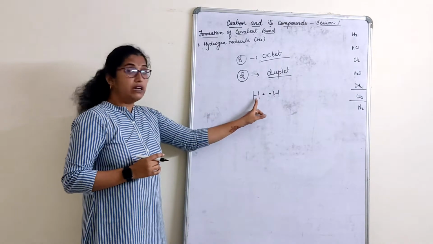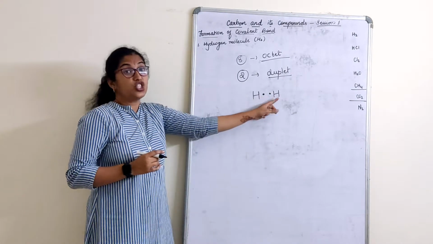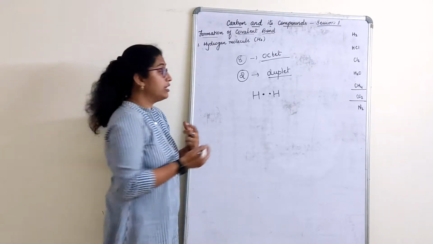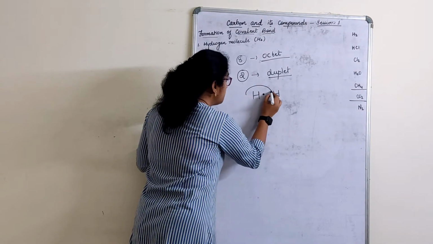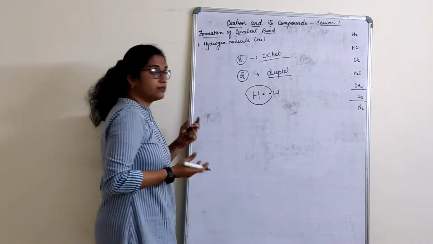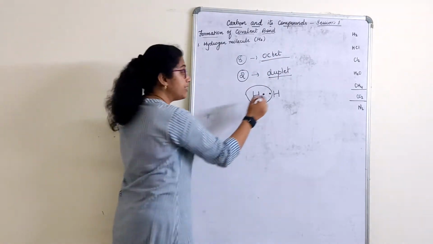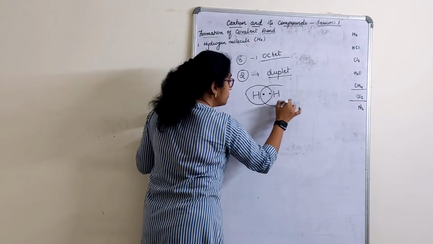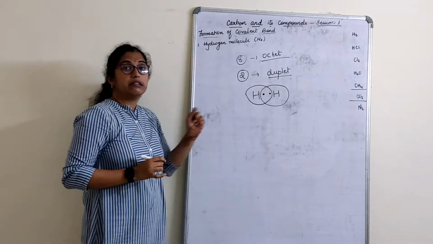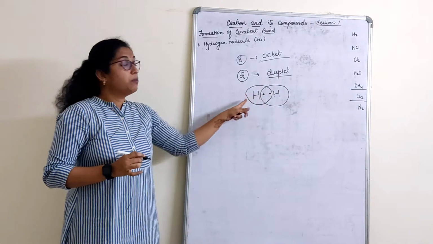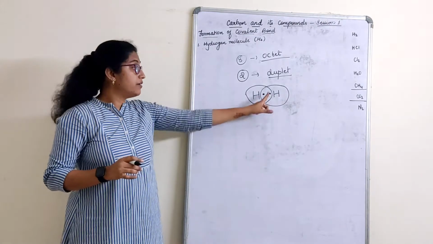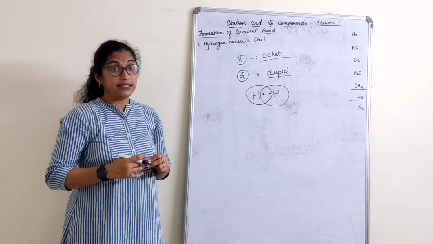This hydrogen will say, let us share electrons among ourselves. So this hydrogen will complete a duplet structure, right? It is sharing 1 electron from another hydrogen. This hydrogen will also share an electron from the other hydrogen. Both are sharing electrons, which completes a duplet structure.